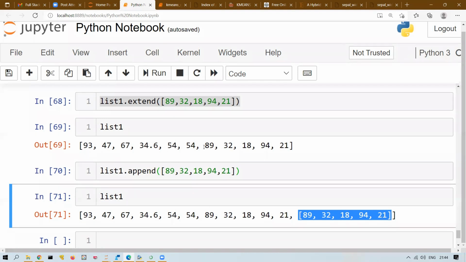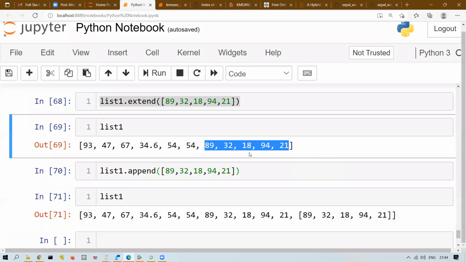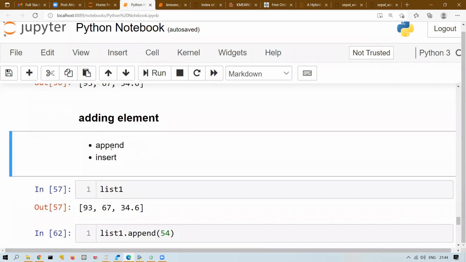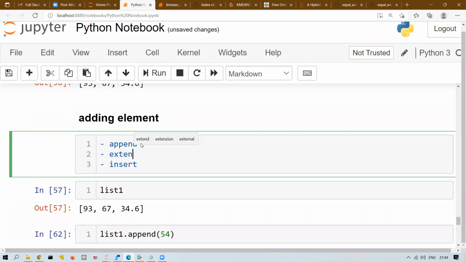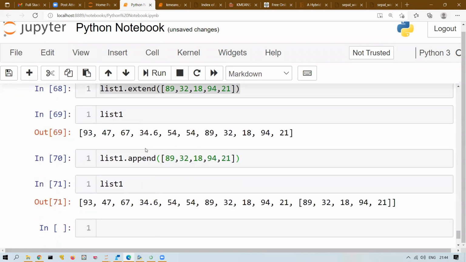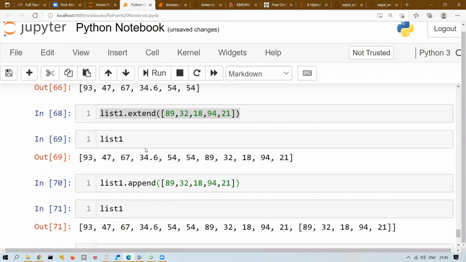If you want to add multiple elements, you have to use extend. Single element, append. And if you want to add at any other position, not at the end, you can use insert. 3 methods: insert, append, and extend. Is this clear, everyone? Where to use extend and where to use append? Is this clear? Append and extend difference. Anybody who could not get it? Everyone is clear? Yes, ma'am.